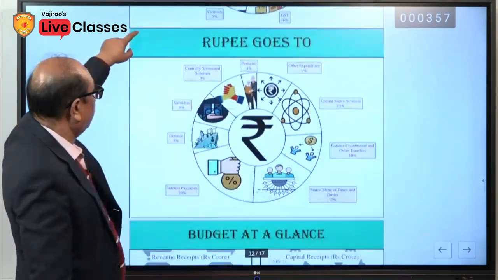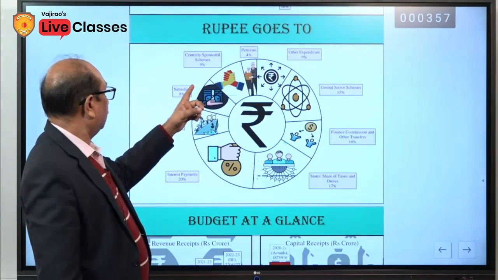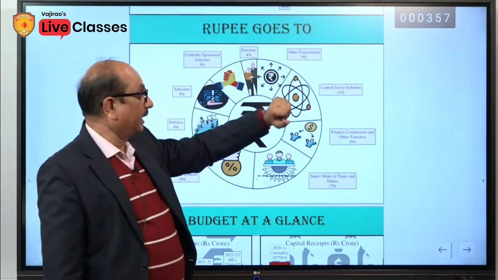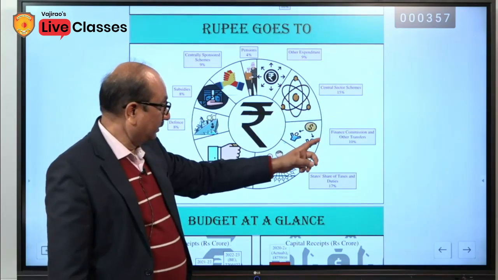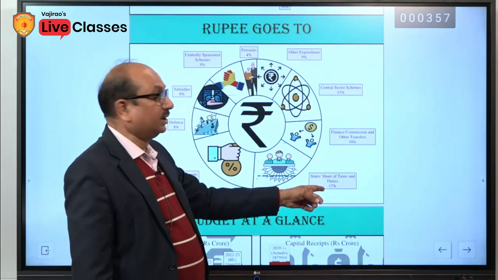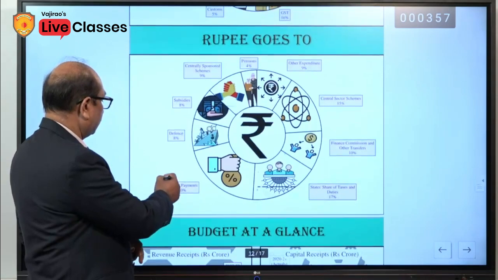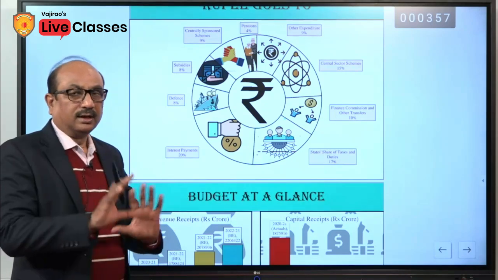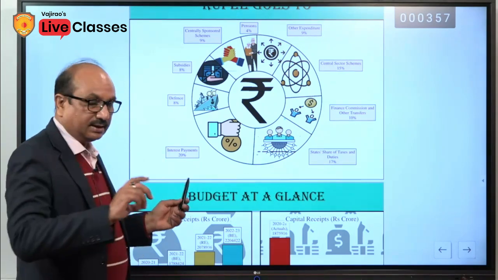Where rupee goes to, just try to understand. Can start from here. Pension 4%, other expenditure 9%, central sector schemes 15%, finance commission and other transfer 10%, state share of taxes and duties 17%, interest payment 20%, the highest. So, in this way, this is only for the rough estimation. These are not the exact figures, but in terms of percentage, it is divided into rupee.